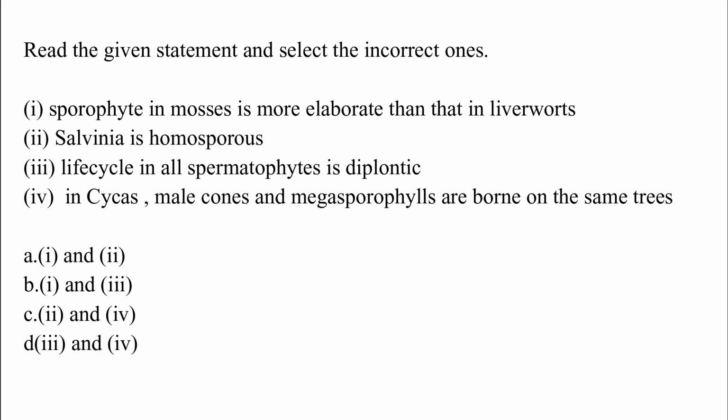IV, in Cycas, male cone and megasporophylls are borne on the same trees. The correct answer is option C, which is II and IV. Salvinia is homosporous and in Cycas, male cone and megasporophyll are borne on the same tree are incorrect statements.